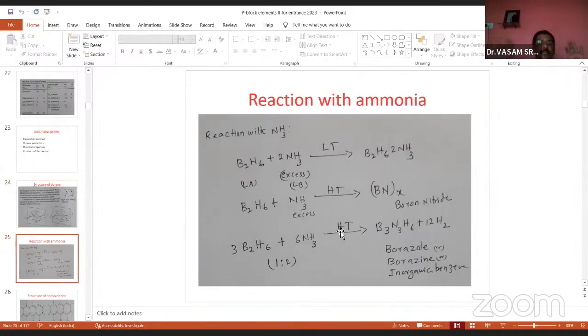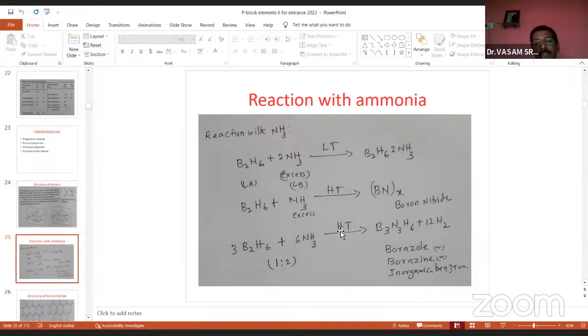And the next important one, from the examination point of view, the entrance point of view, this reaction is very, very important. The diborane reacts with ammonia. So you remember these 3 reactions, we are expecting one question from entrance point. In any examination we are expecting a question on the reaction with ammonia. You see the left side, all are diboranes. All diboranes are reactive with ammonia, but the conditions are different.